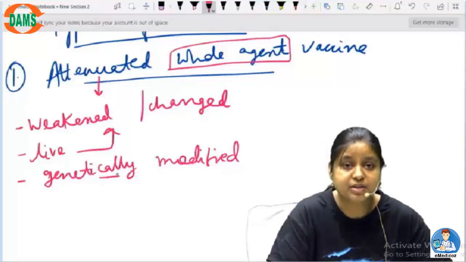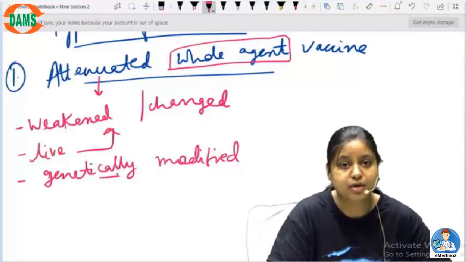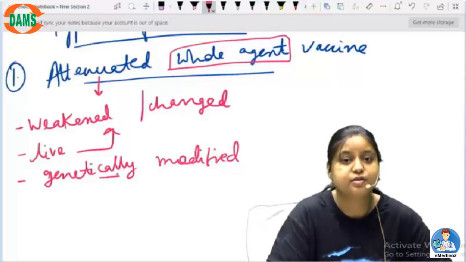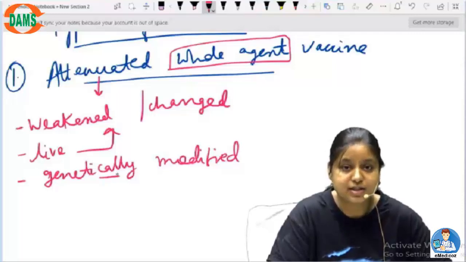But the benefit to the body is that it is active to produce an immune response against that organism. Of course, why? Because it is an outside organism, not from our body, not a self cell. The body can recognize between self and non-self cells. Those are non-self cells, hence the body will create an immune response against those organisms.